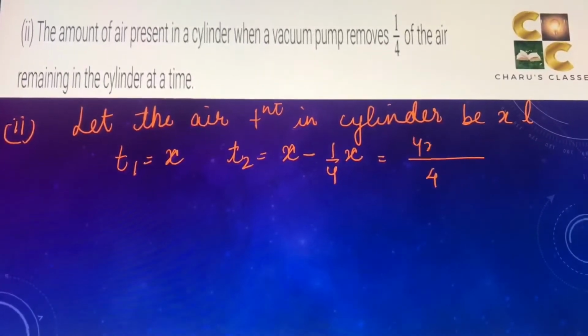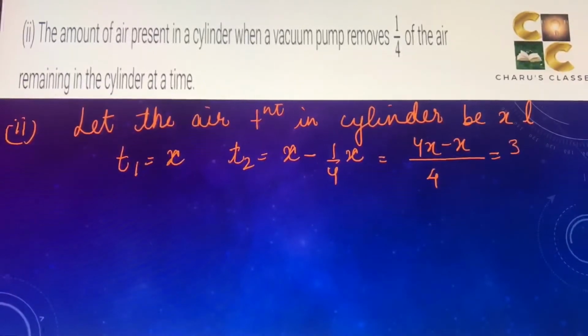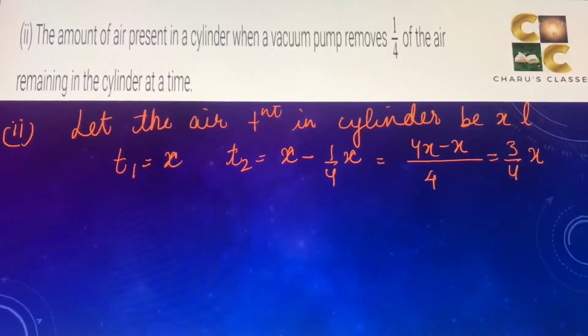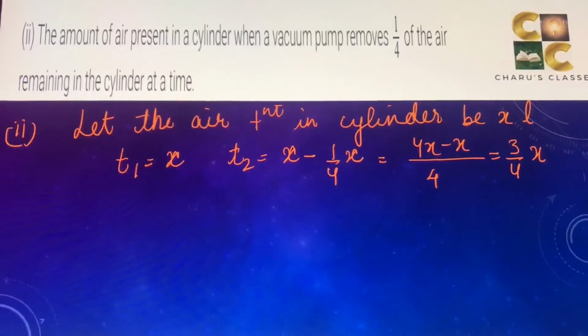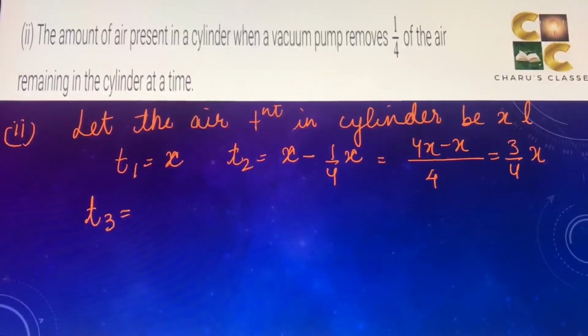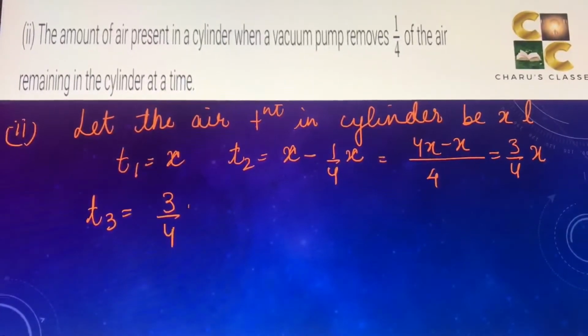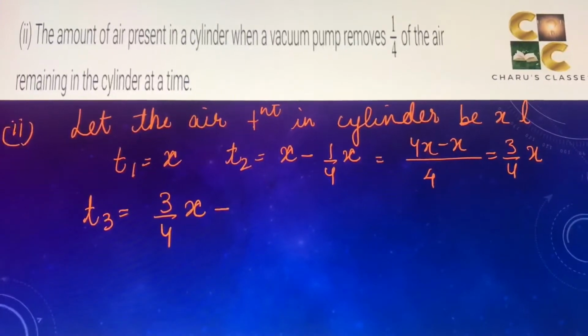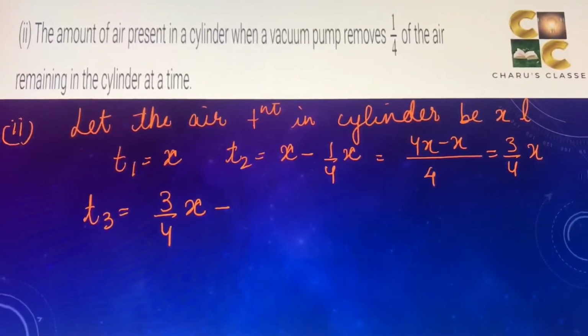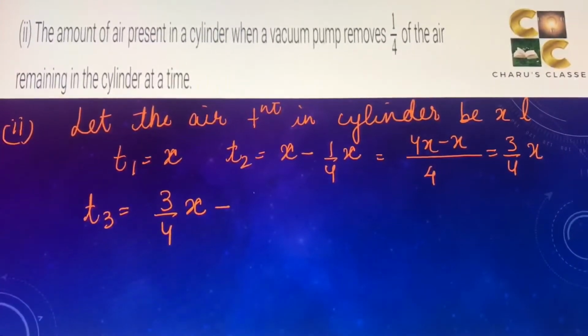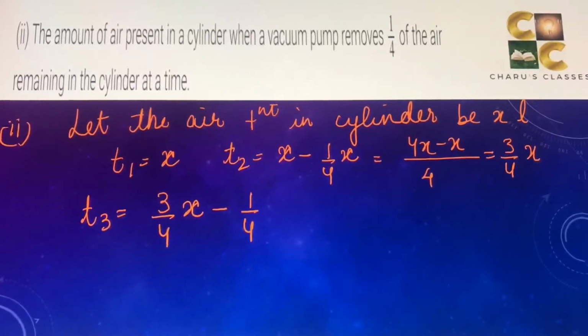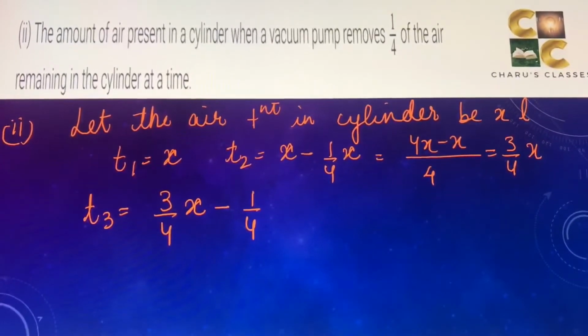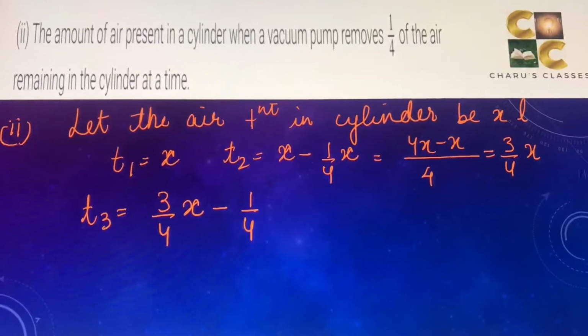So we solve it. This becomes 3/4 X. If we talk of T3, now the volume is 3/4 X. इसमें से again 1/4 of this has to be removed. So 1/4 of mathematical in fractions is multiplication.